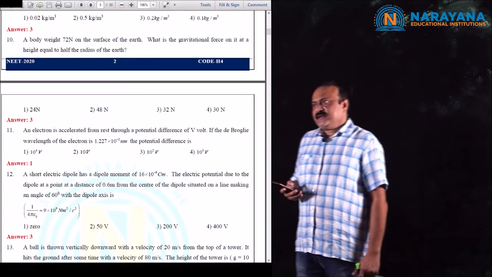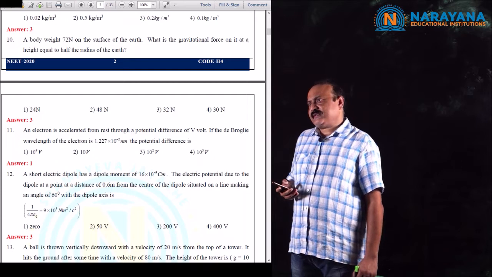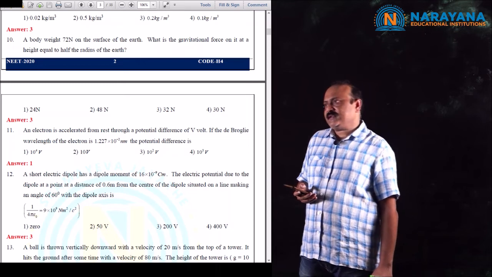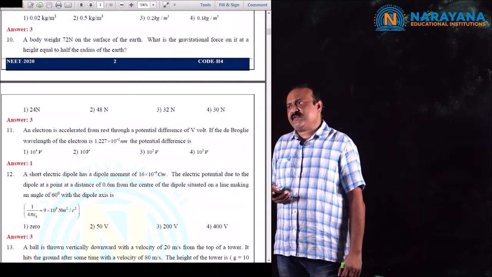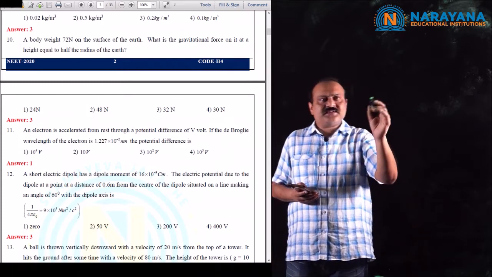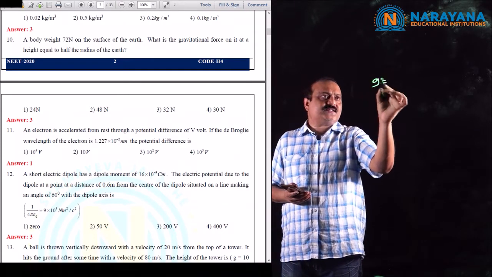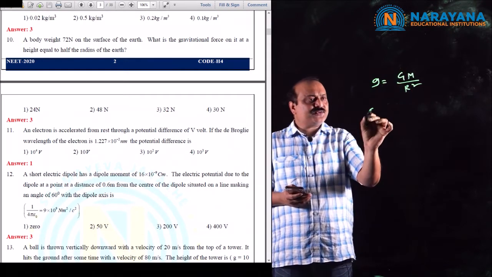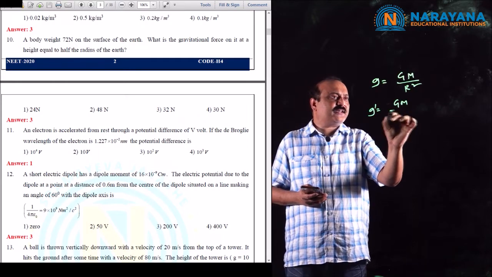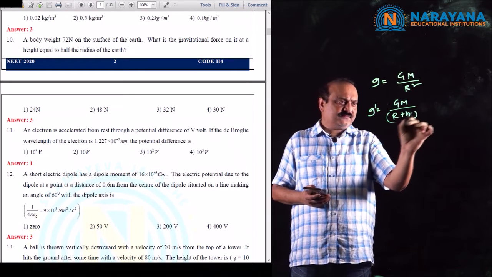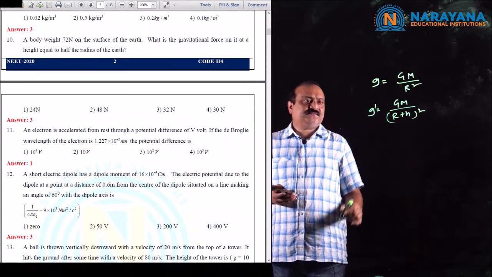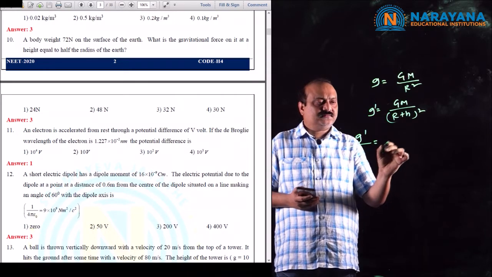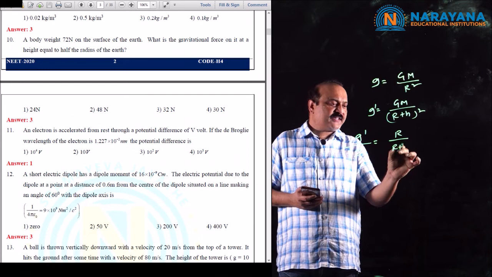Question number 10. A body weighs 72 newtons on the surface of the earth. What is the gravitational force on it at a height equal to half of the radius of the earth? We know the variation of g with height: g on the surface is G M by R square, and at a certain altitude g dash is G M by R plus h whole square. From these two equations, g dash by g is equal to R by R plus h whole square.